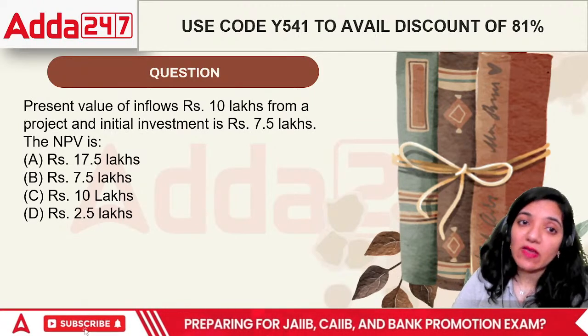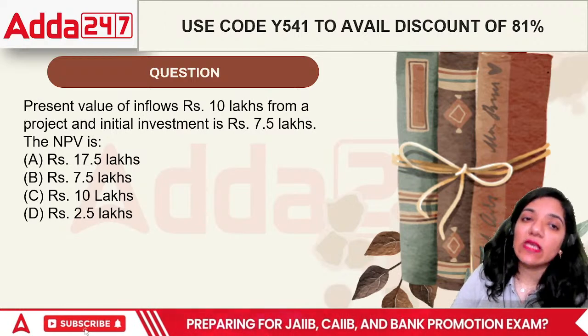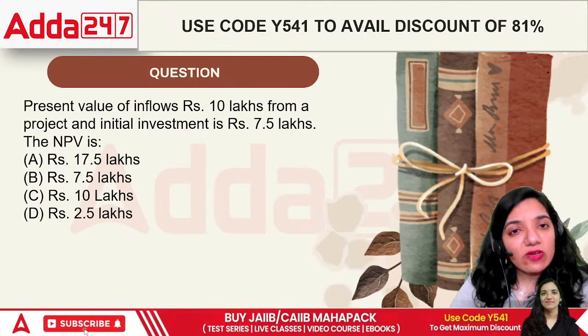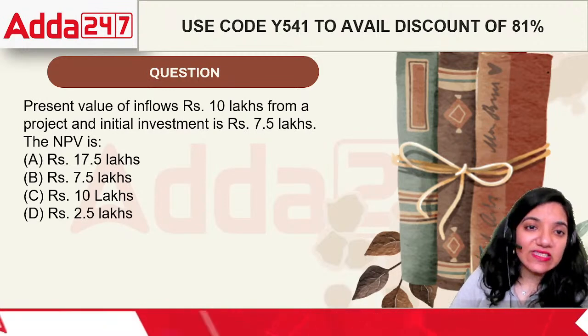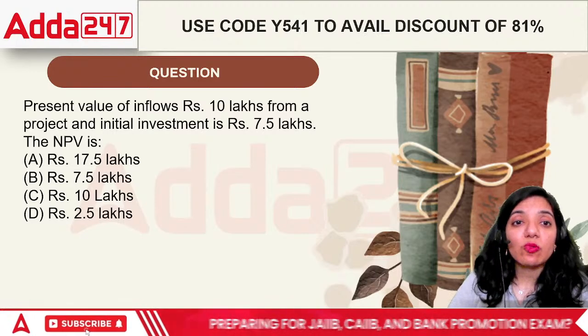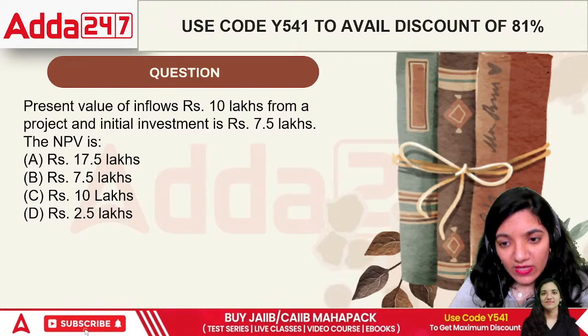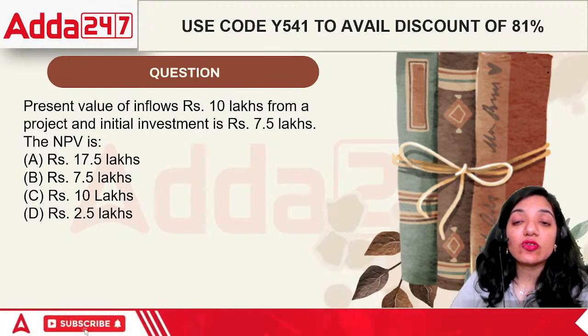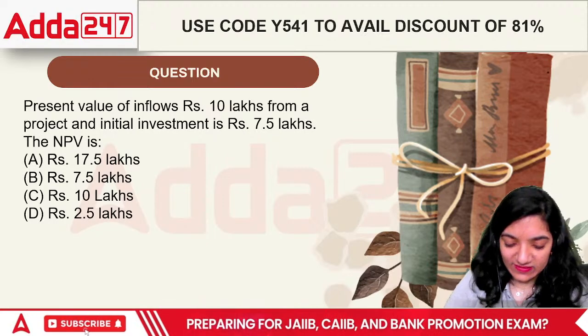Do we add them up, or do we just individually take the initial investment of 7.5 lakh, or take the present value of inflows as the NPV, that is 10 lakh, or 2.5? What do we do to find the correct portion here? In order to find the correct answer, we need to take it as 2.5 lakhs, right?